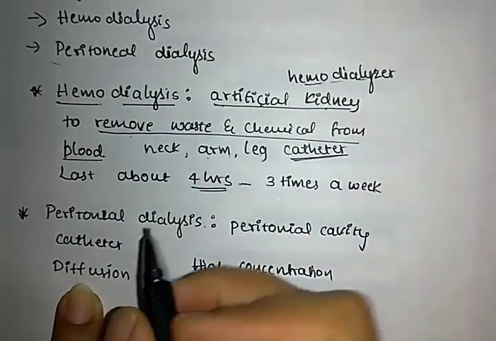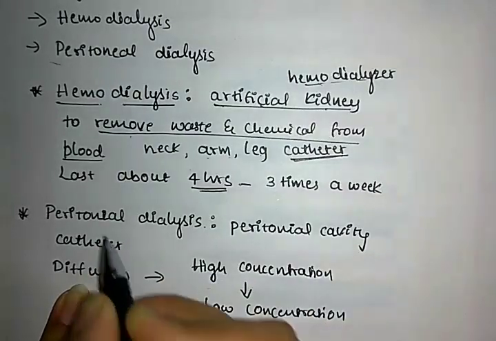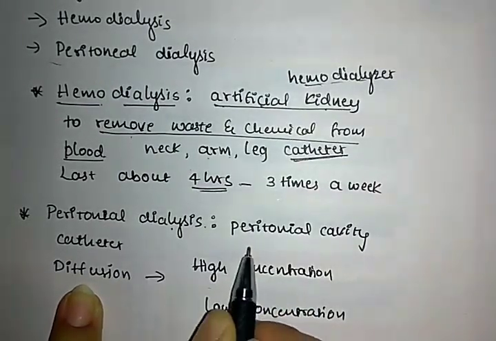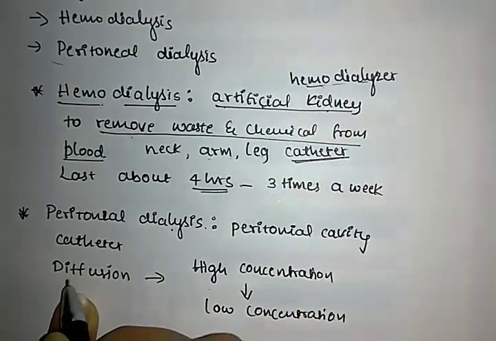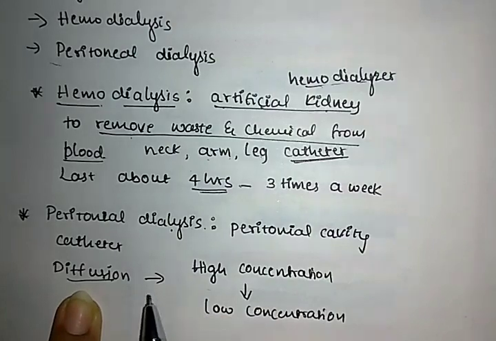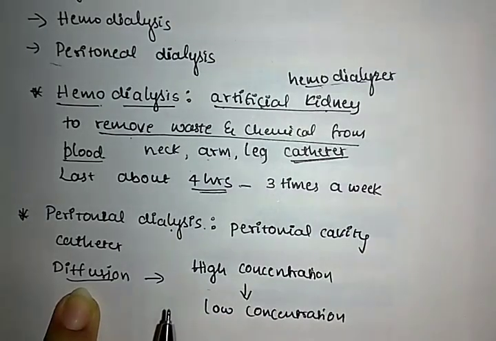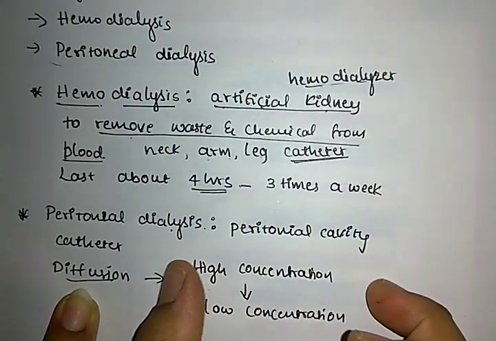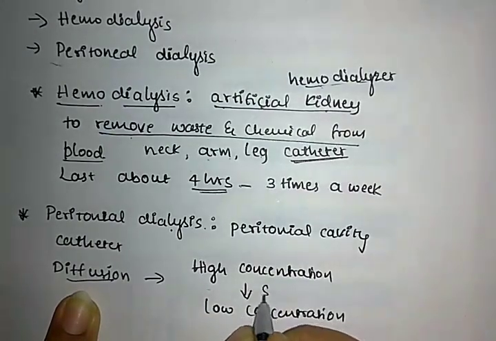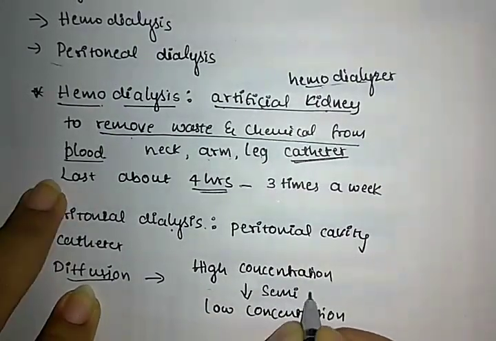Peritoneal dialysis mainly works on the principle of diffusion. Diffusion means the particles move from higher concentration to the lower concentration through a semi-permeable membrane.